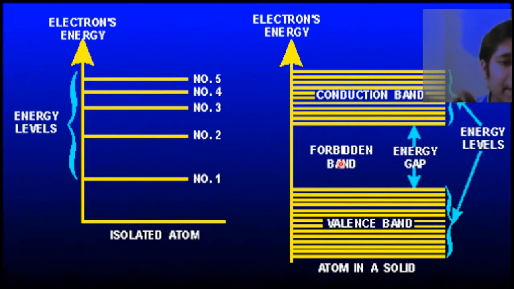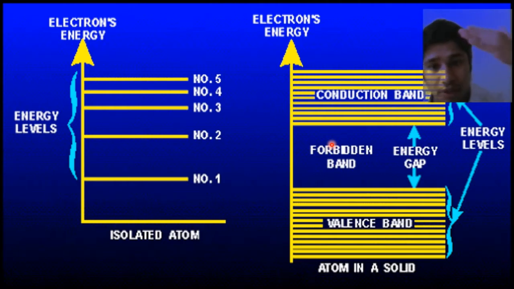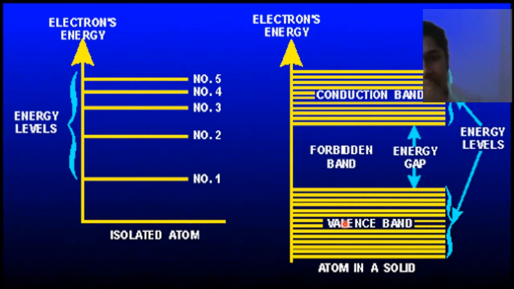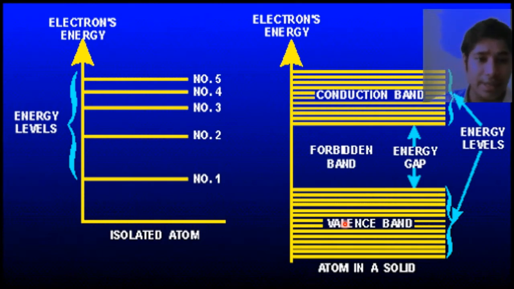Then comes the forbidden band. This is a blank band where no electrons can stand. Actually when an electron is freed from the valence band, or when an electron is free from the atom or sharing, they become current carrying, they conduct.